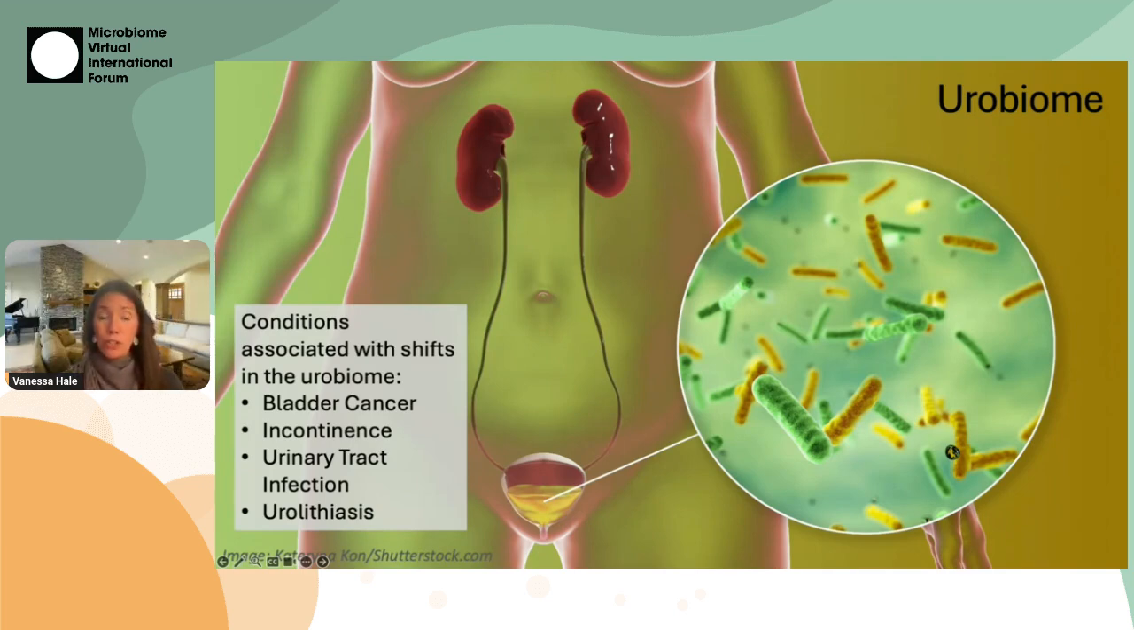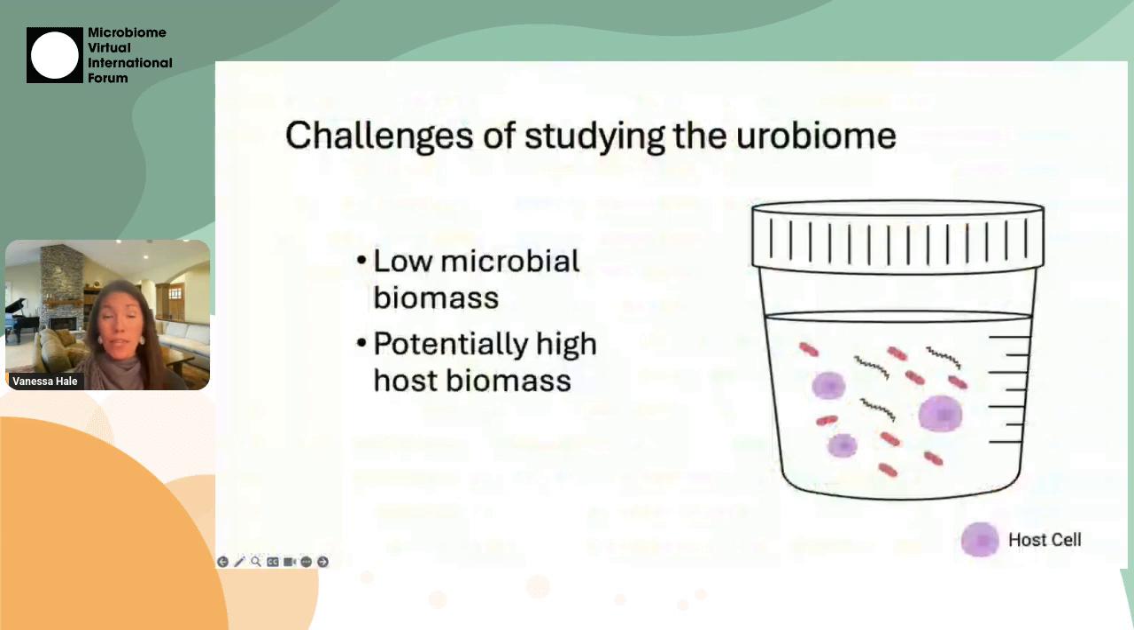But one of the challenges with studying the urobiome is that it's low microbial biomass and can potentially have high host biomass. So for example, if this is a urine sample, here are the little squigglies in red and purple, those are microbes, but within urine, particularly in healthy urine, there's not that high of a microbial biomass. And then you also have host cells. So here are these big purple circles. Those are your host cells.